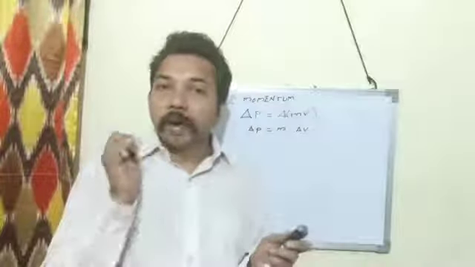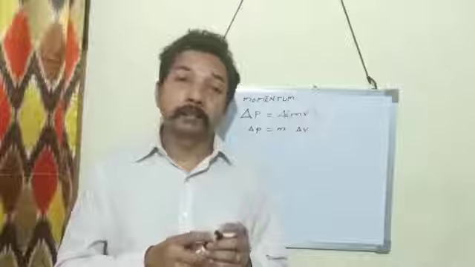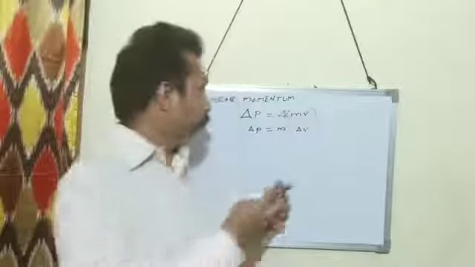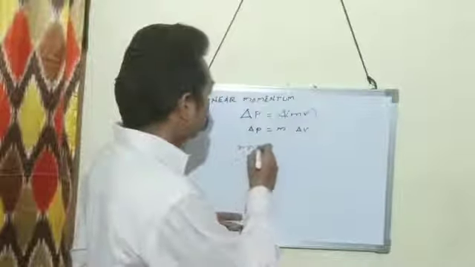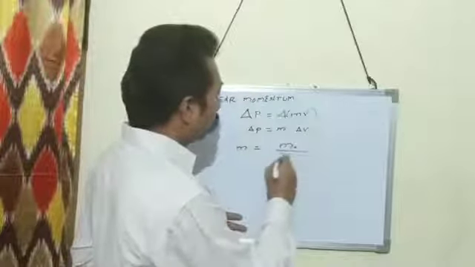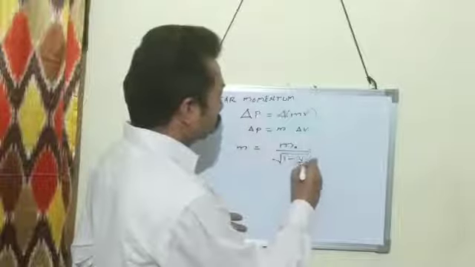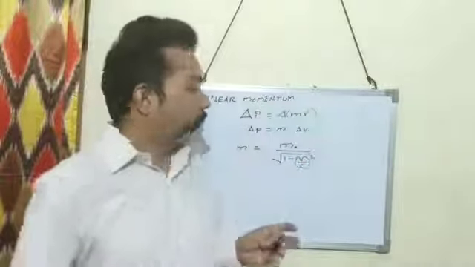According to Einstein, there is a formula to calculate the actual mass. The actual mass is equal to m0 upon the square root of 1 minus v by c whole squared.